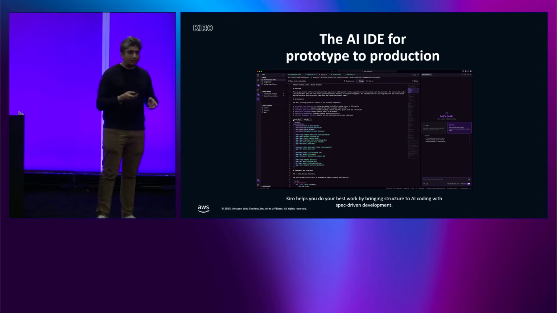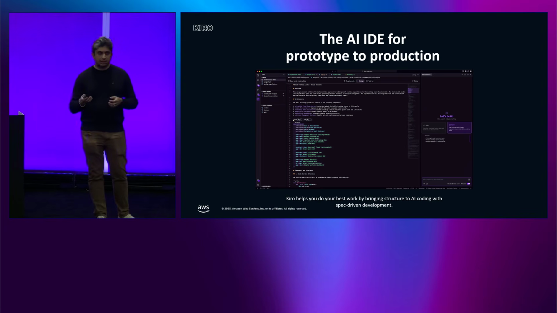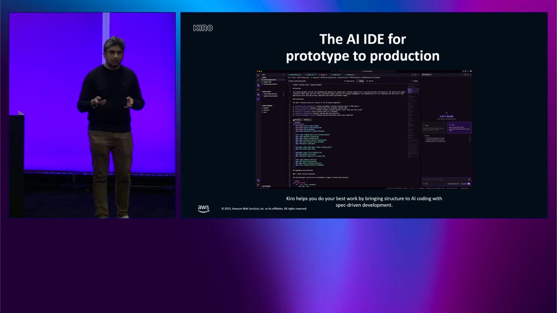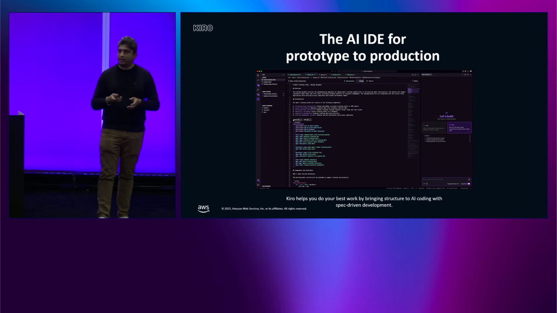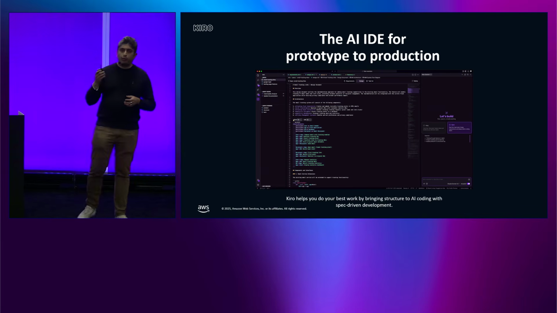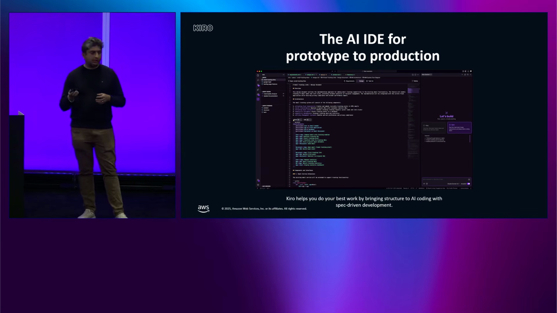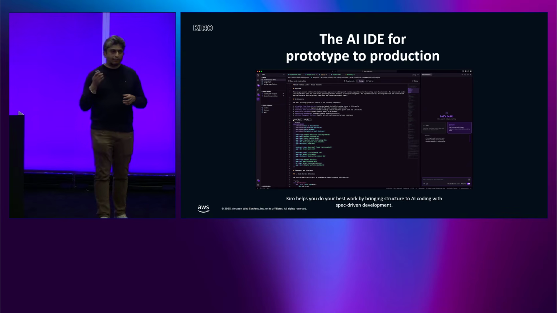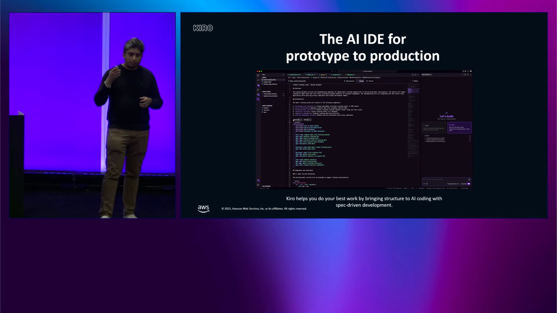Just to give you a recap of features, if you have not attended multiple sessions for Kiro this week, that's totally fine. I'm going to do a quick recap of all the features that exist within Kiro today. On the right side of the screenshot, you see the agent. That's the primary mode of interaction with the agent. It's a separate sidebar chat. You can do vibe prompting and vibe coding by chatting with the agent in the vibe mode, or you can use the spec mode, where you can create a spec and author a spec by prompting in natural language. Once you produce the prompt, then you can see the artifacts that get generated in the Kiro folder.